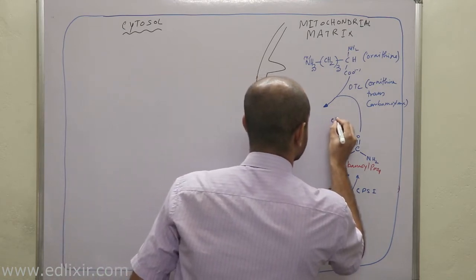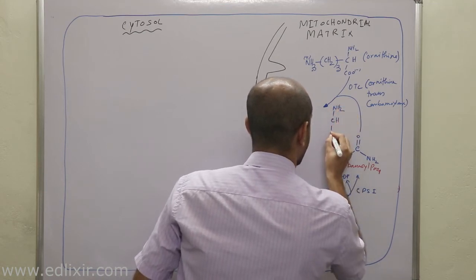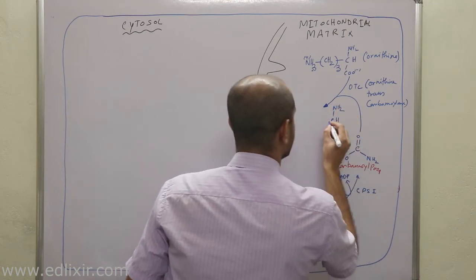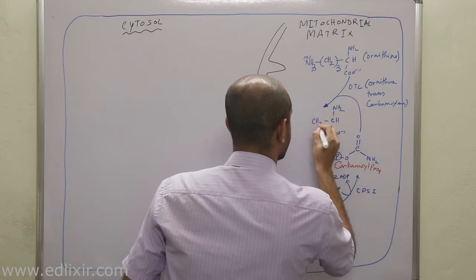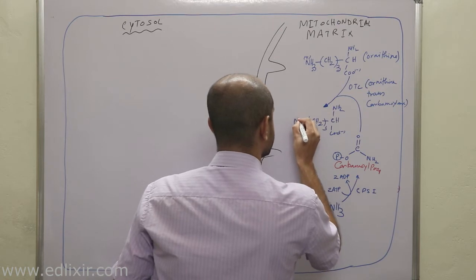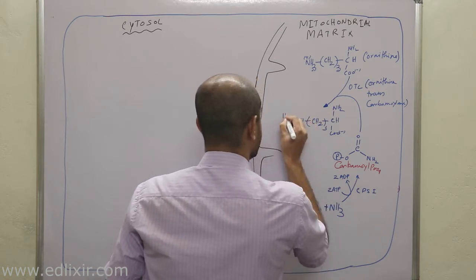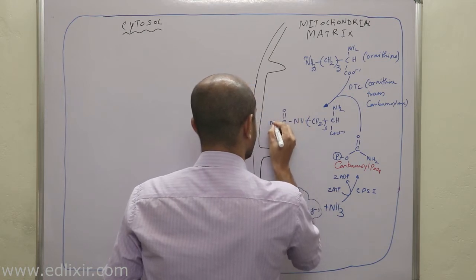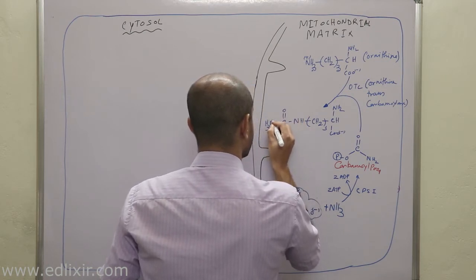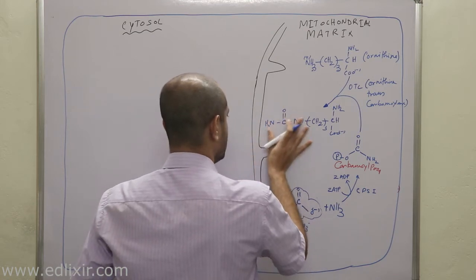Suppose this is your citrulline. This is how you draw your citrulline. This is your citrulline molecule.